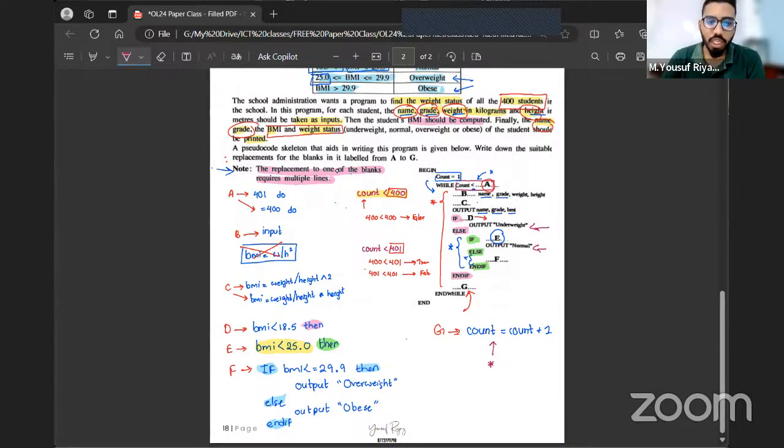Because why? We're not going to check here while count is less than 401. Always the value of count is going to be one, right? We are not changing the value of count. So it's like while one is less, while one is less, while one is less. Every time we're checking is one less. So basically, the program doesn't stop. There will be an infinite loop. That means there will be a loop that doesn't stop. It goes until infinity, until the computer program gets corrupted. Repeatedly, again and again, the whole statements will be repeated. Is that clear?